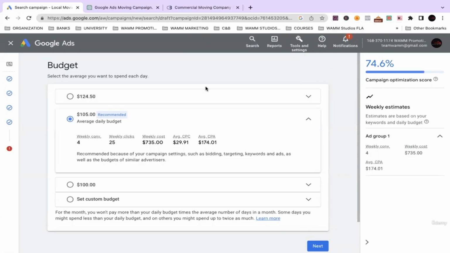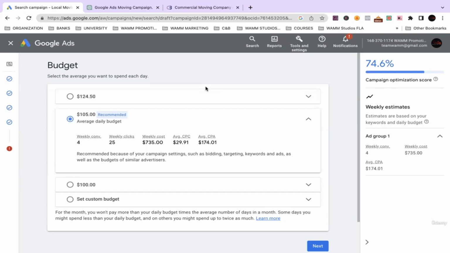All right, so pretty much in this module, guys, we're going to get into the next section, and that is the budget. What is a good budget to set for your Google Ads campaign to make sure that it runs efficiently? Now, although Google Ads does, most of the time, give you some great recommendations because it is their platform, sometimes you want to double check.